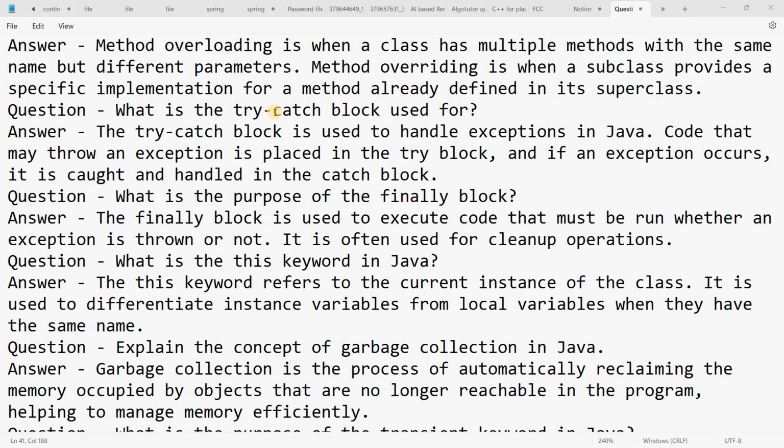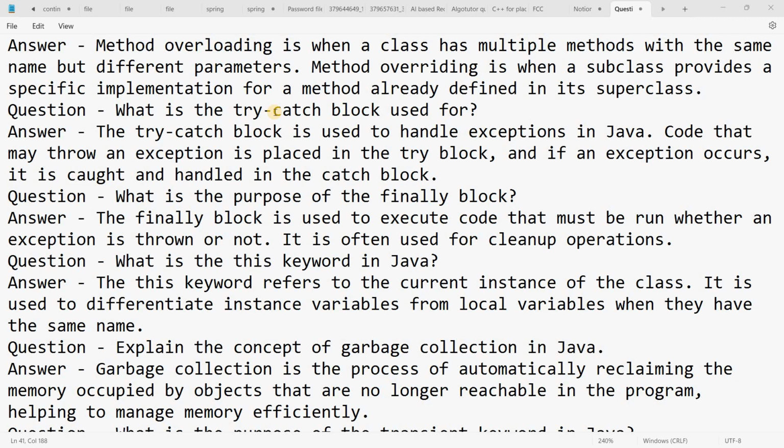After catching the exception, the code written in the catch body will execute.